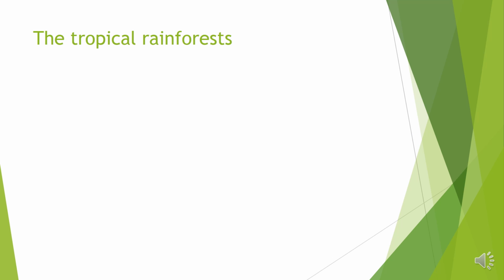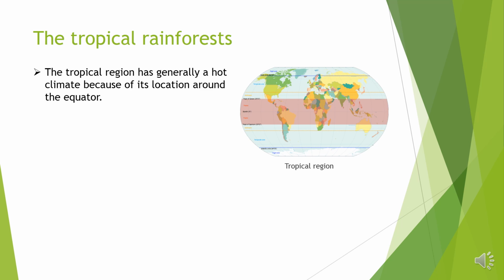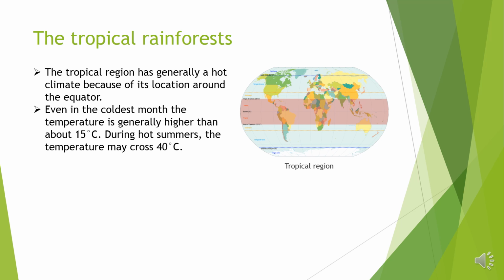The tropical rainforests. The tropical region has generally a hot climate because of its location around the equator. Even in the coldest month, the temperature is generally higher than about 15 degrees Celsius. During hot summers, the temperature may cross 40 degrees Celsius.